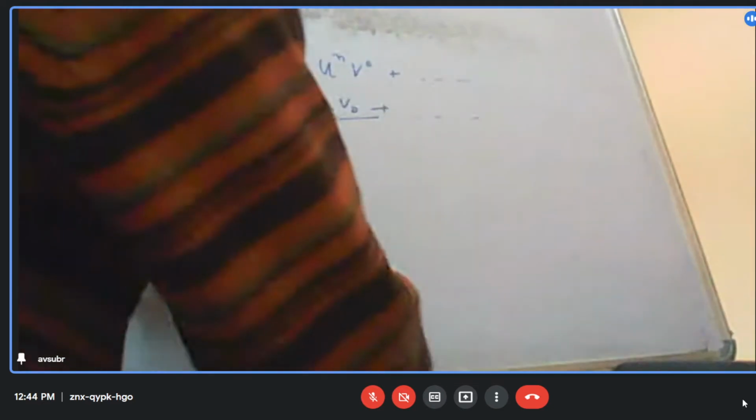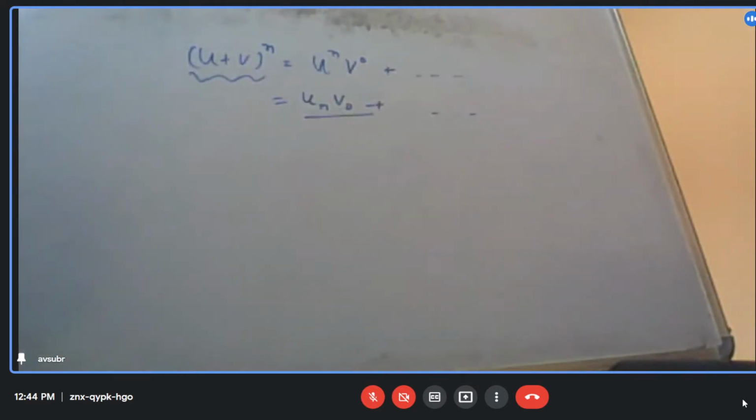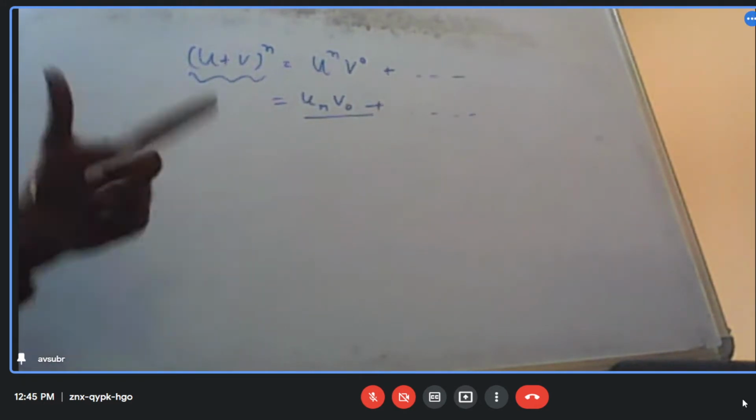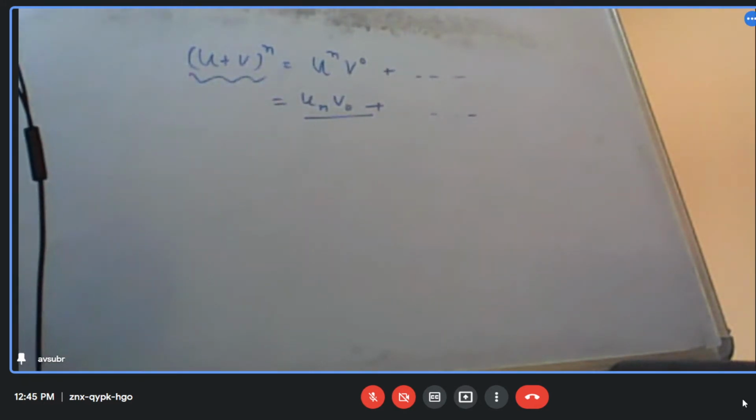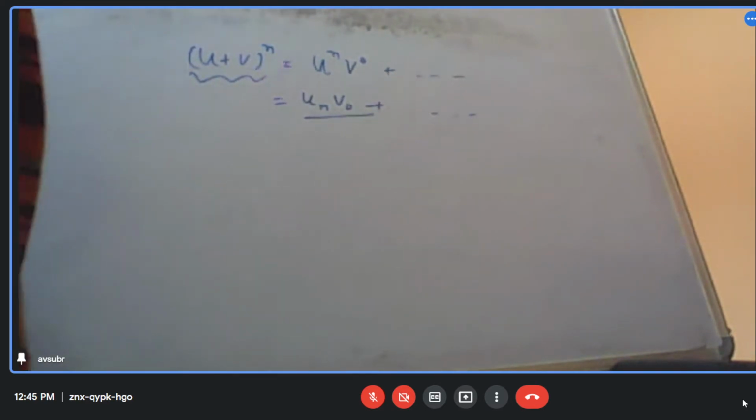Now we have done the proof of this Leibniz theorem. We understood what the Leibniz theorem is. Now let us use this concept to solve some problems.